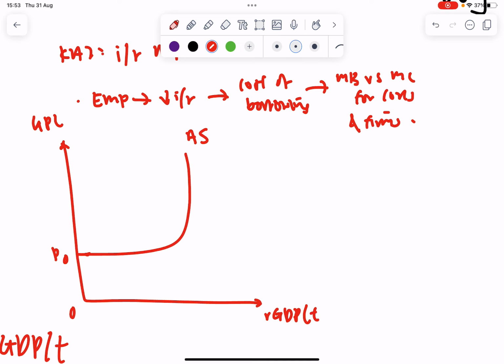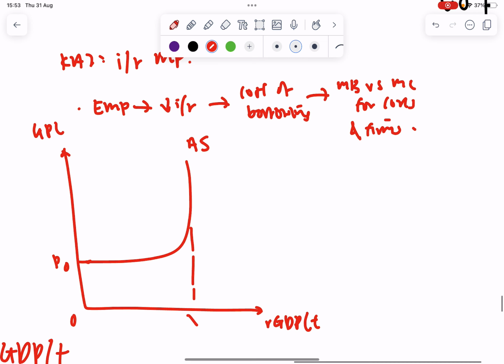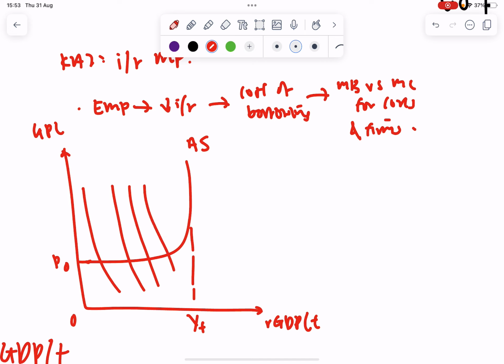When there's an increase in my I and an increase in my C, there's a multiplied increase in AD, correct? So AD naught, AD1, AD2, and AD3, and Y naught, Y1, Y2, Y3.